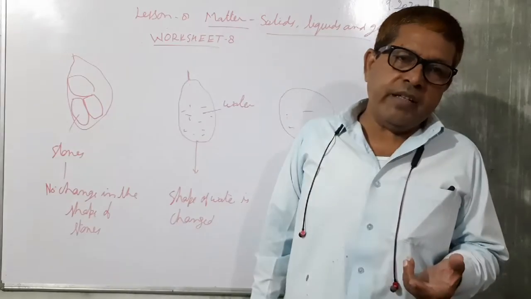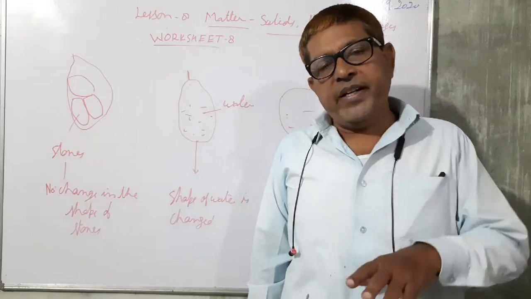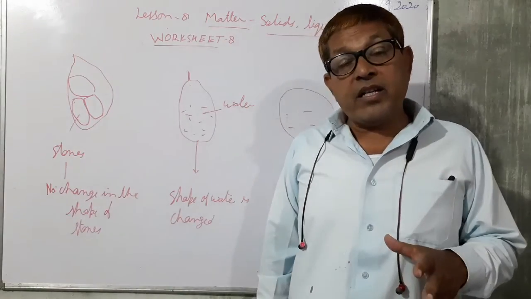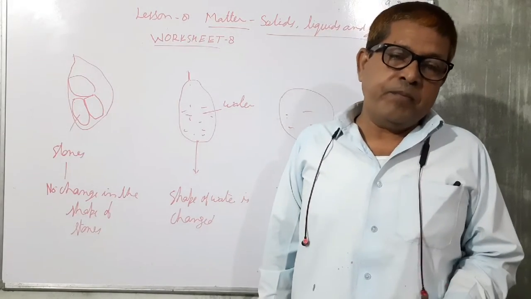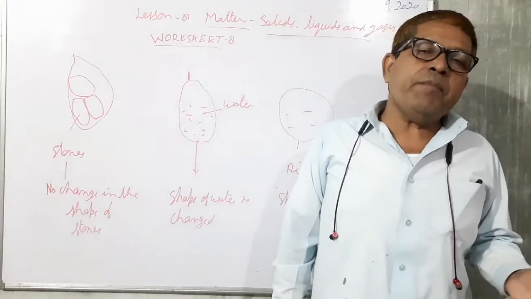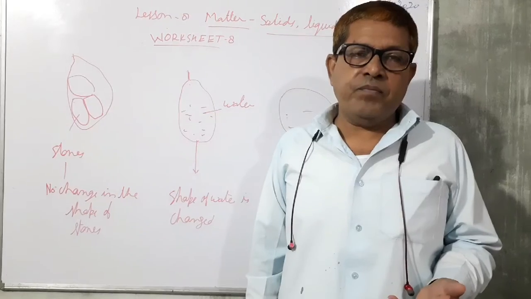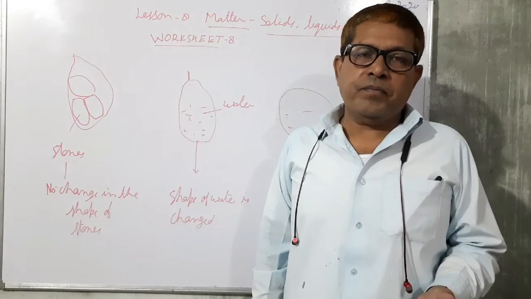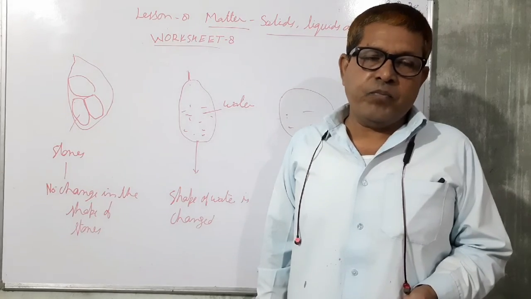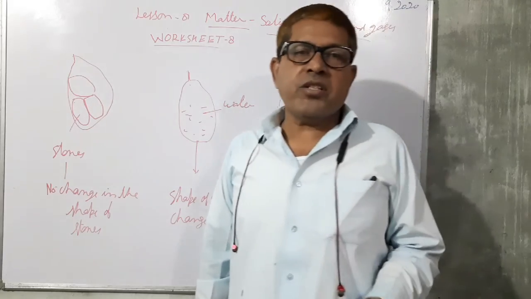And the third plastic bag that contains the air, if your friend presses it, the shape of air is also changed. So in this way, we can see that the shape of the solid is constant, while the shape of liquids and gases is not constant. They may be changed. Thank you.